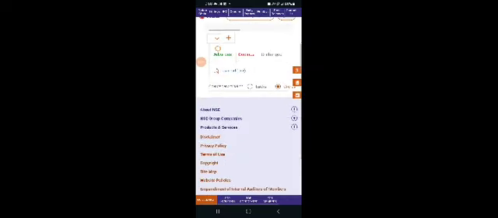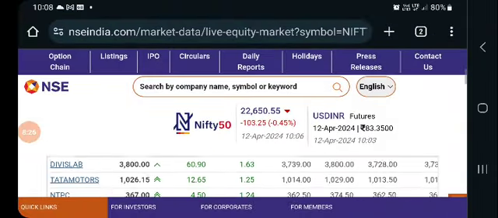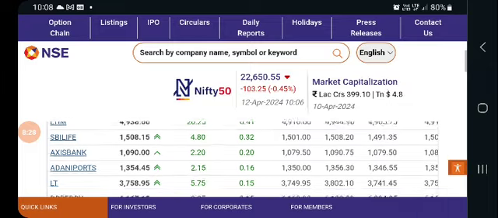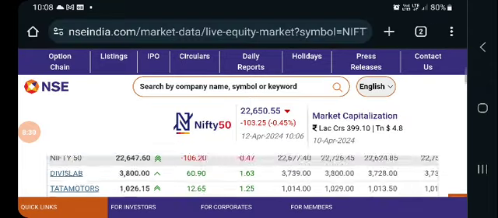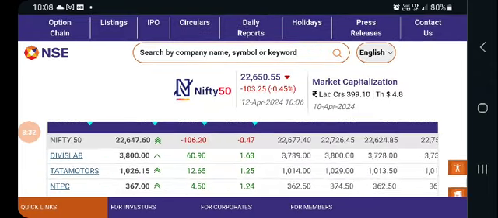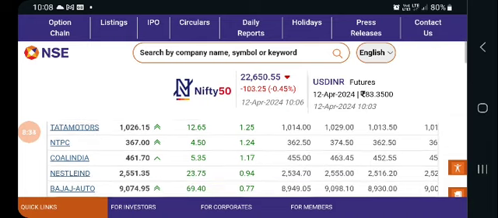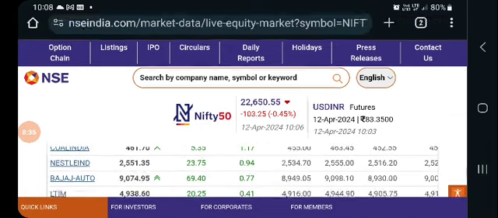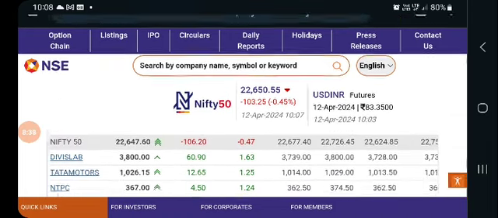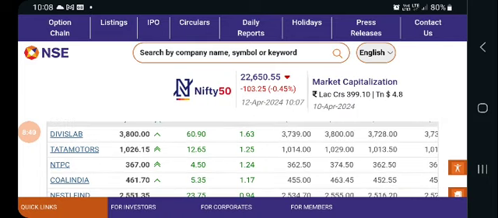If you click the view all button, then you will see all the shares listed in the National Stock Exchange. So these are the 50 shares listed in Nifty: Divis Laboratories, Tata Motors, NTPC, Coal India, Nestle India, Bajaj Auto. These are some of the companies that form part of the Nifty.